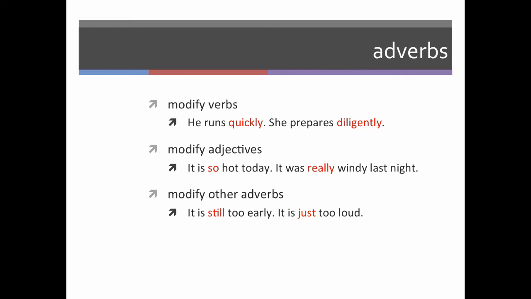So before we get started with prepositional phrases, we need to look back quickly at adverbs. So we said adverbs modify verbs, that is their primary function. So in the sentence, he runs quickly, she prepares diligently, these adverbs quickly and diligently are telling us in what manner the actions were completed, right? So they are answering how these were done, quickly and diligently.